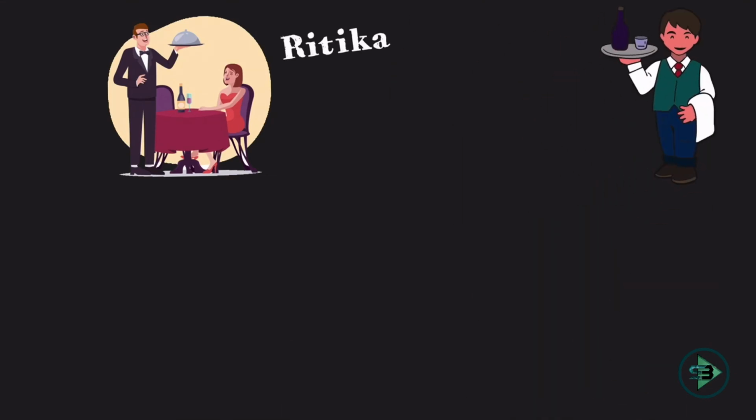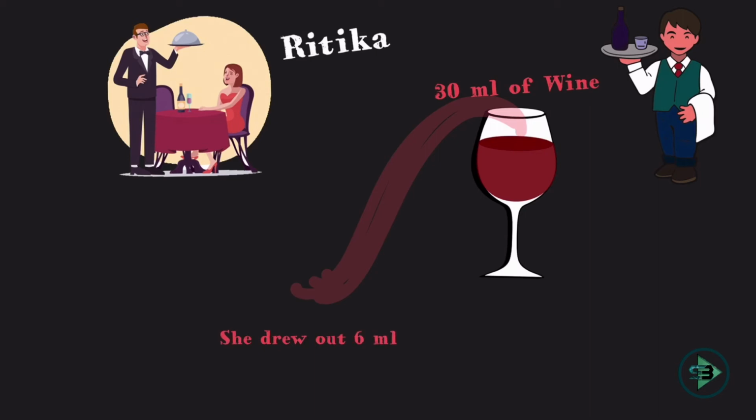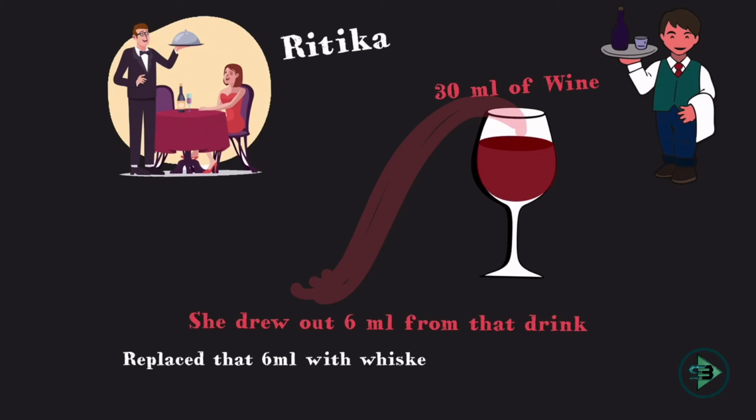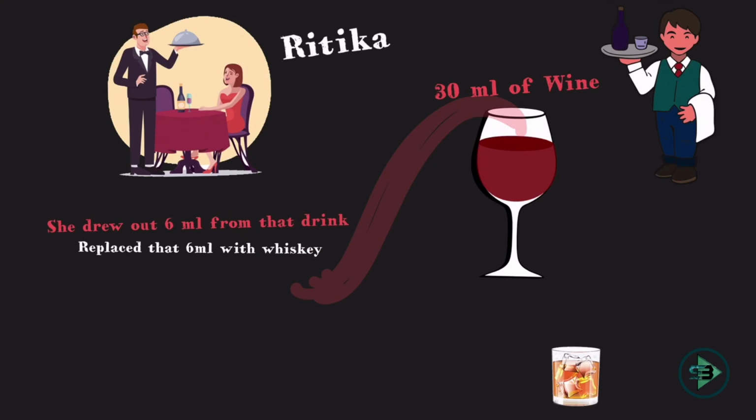Now what did Ritika order? Ritika ordered 30 ml Sula red wine. She wants to make a cocktail out of it, so she drew out 6 ml of the Sula wine and replaced it with 6 ml of whiskey. So she's mixing wine with whiskey.